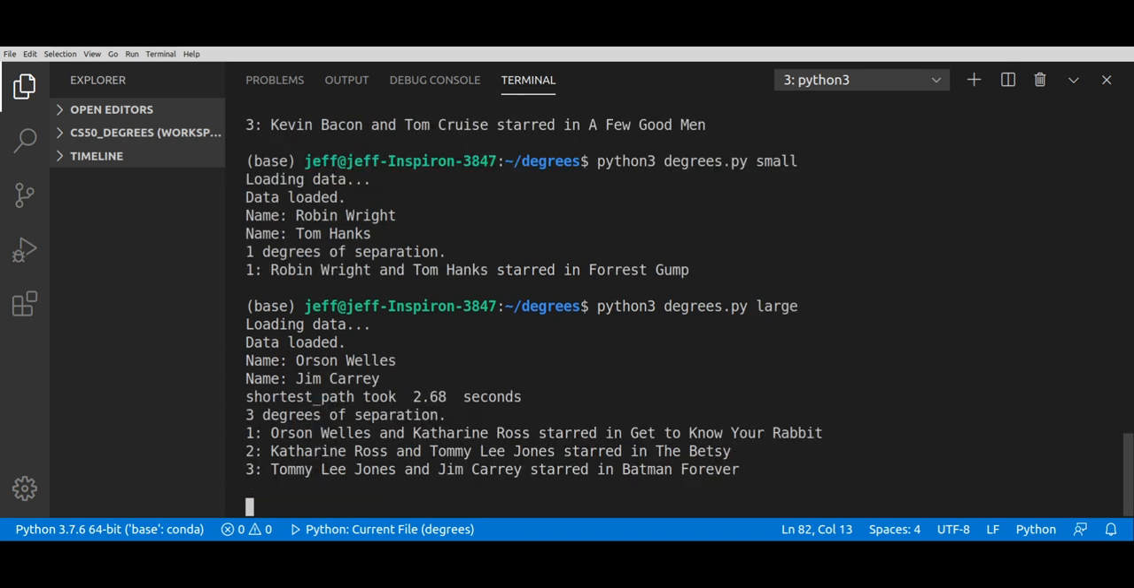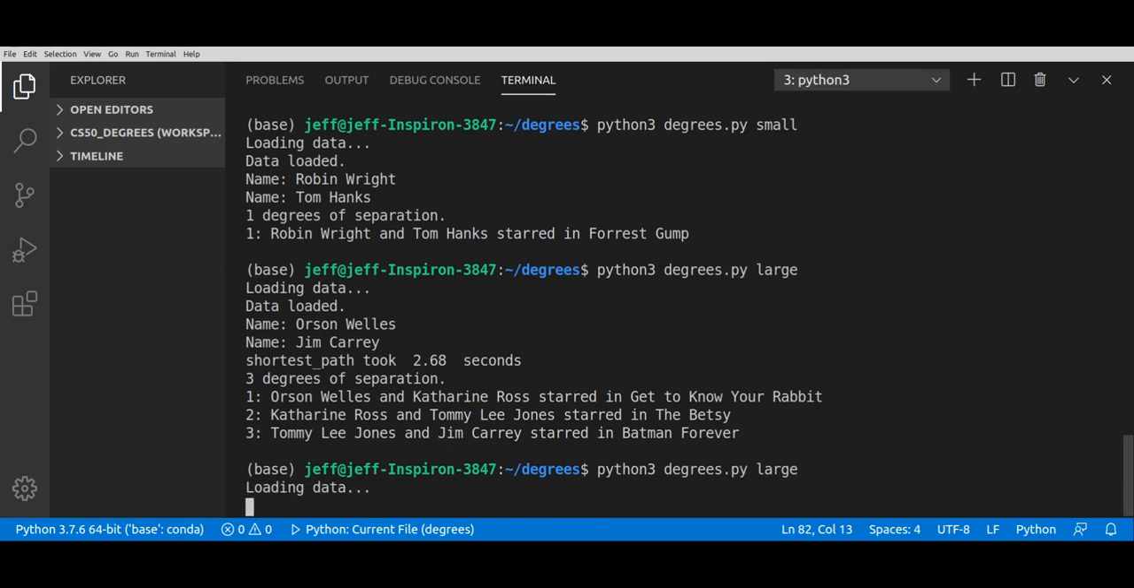And this took 2.68 seconds, and we found that Orson Welles and Catherine Ross starred in Get to Know Your Rabbit. Catherine Ross and Tommy Lee Jones starred in The Betsy. Tommy Lee Jones and Jim Carrey starred in Batman Forever.